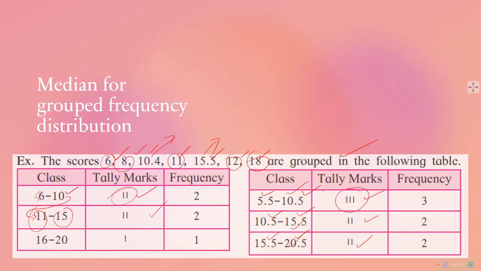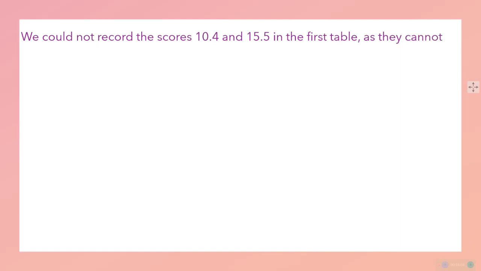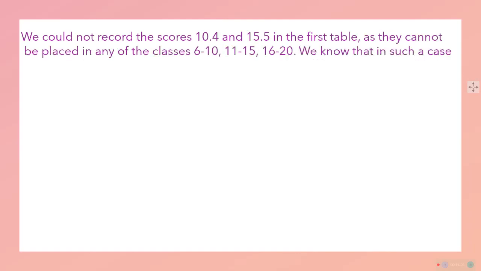The frequency changed, but we are supposed to have a grouping where every data comes into consideration. So we could not record 10.4 and 15.5 in the first table, as they cannot be placed in any one of these.